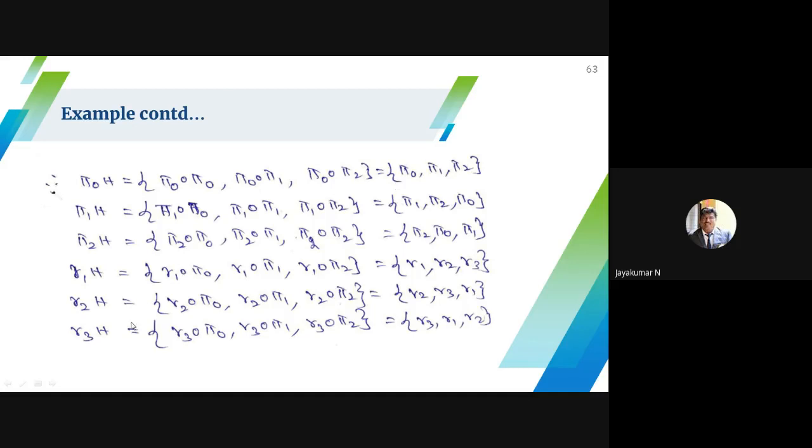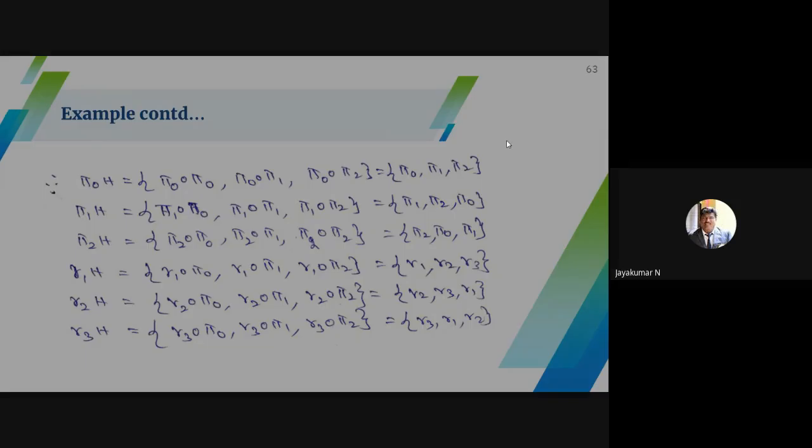When you observe these, if you choose any two, they are either identical or totally disjoint. If you take the union of these, definitely it becomes your original group. Take the union of disjoint left cosets or right cosets, and it forms the group.